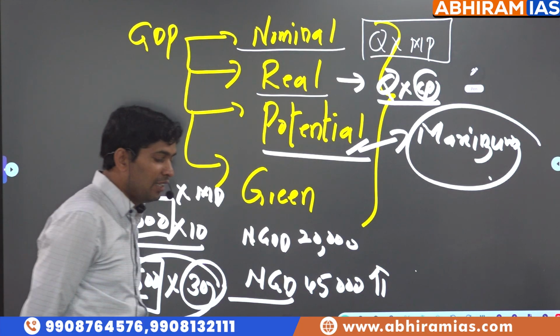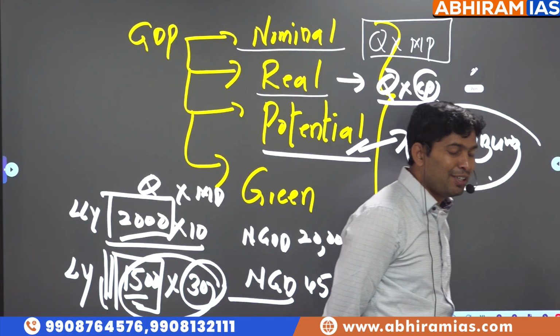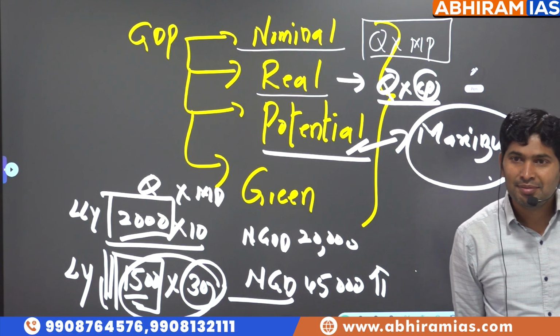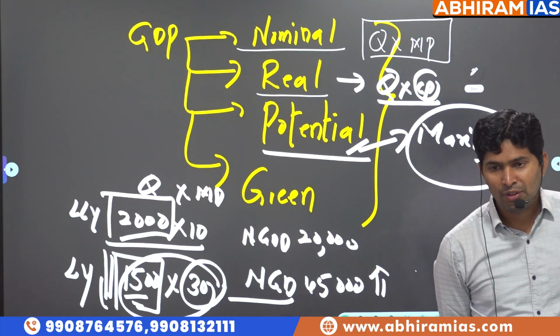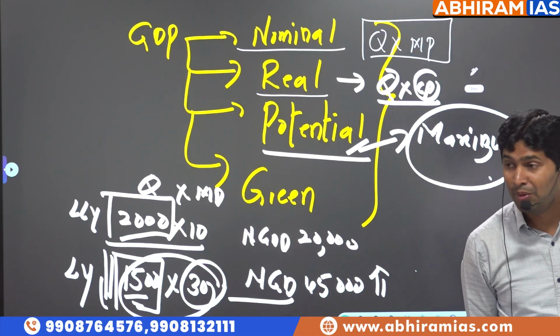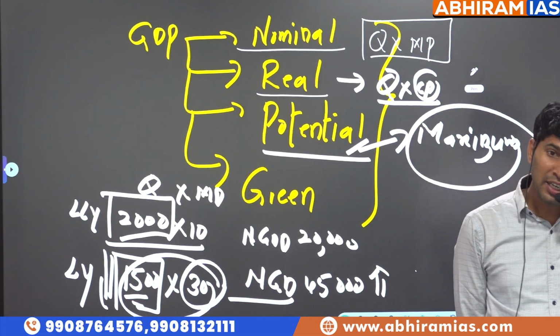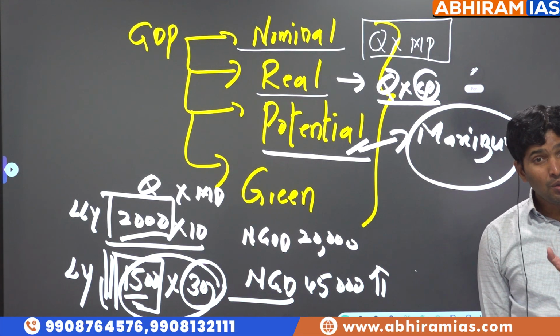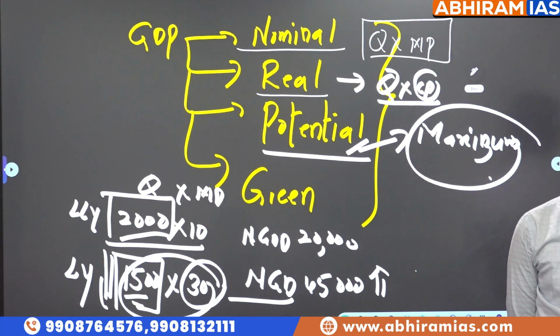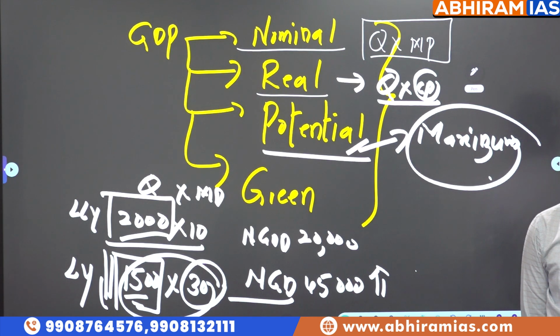So in a car or bike, you look at the speedometer, 0 to 140. What is the potential speed? 140. But if you go to 140, what will happen? Only the vehicle will be there, the person will not be there. That is the potential. But without getting hurt, based on the traffic and ideal conditions, what is the ideal speed range that you have to maintain? That is called potential GDP.